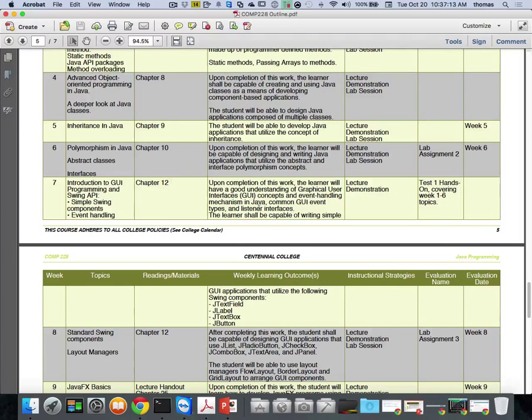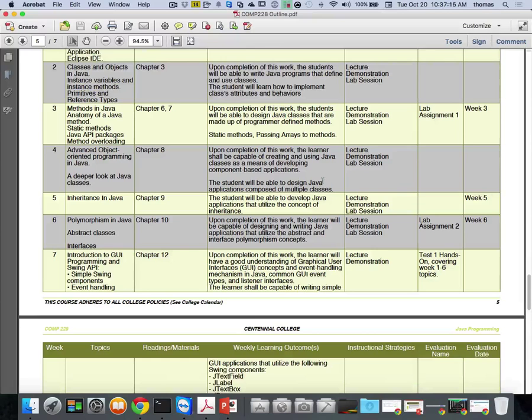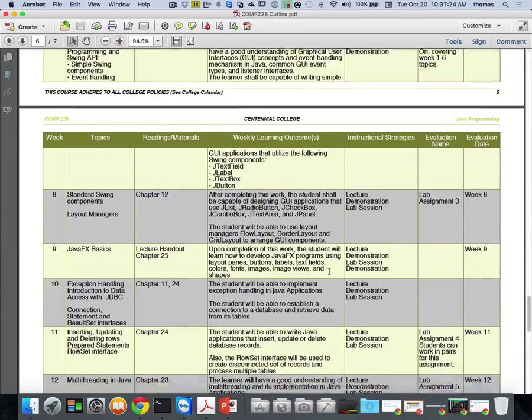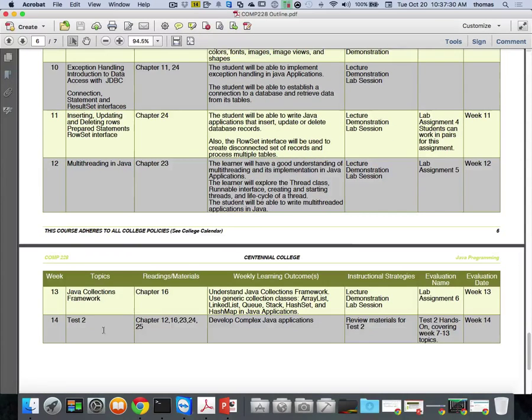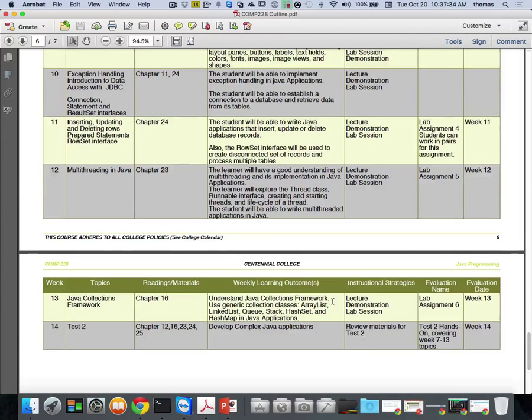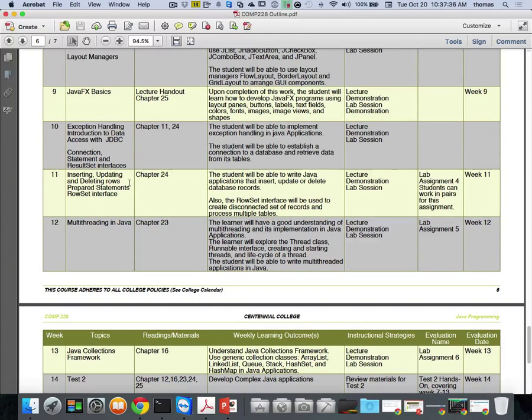That's not changing. The only thing I've added is another little test in week 4, which we've already done, just to break it out so that the exam isn't so crazy in terms of weight. I'm probably going to do it again around week 10 or 11, so that by the time we get to week 14, the last week of class where you do your final exam, it's not as crazy. I'm trying to break it out to make it easier for you.